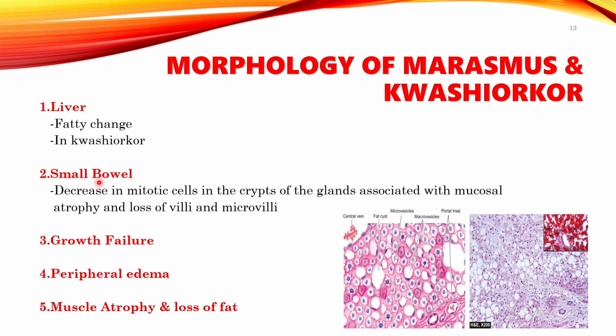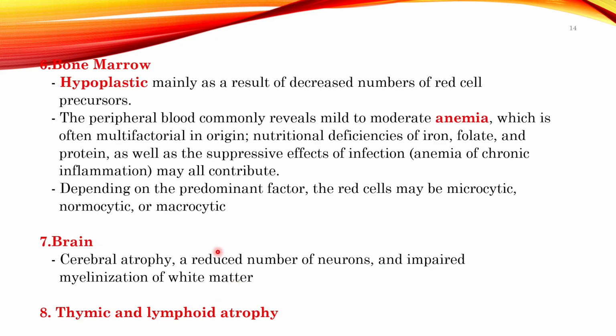In the small bowel, if you take a biopsy, then there is decreased mitosis in the crypts of the gland, and there is mucosal atrophy and loss of villi. Right? So mucosal atrophy is seen. The patient will have growth failure, peripheral edema, muscle atrophy and loss of fat. So muscle atrophy is also there.